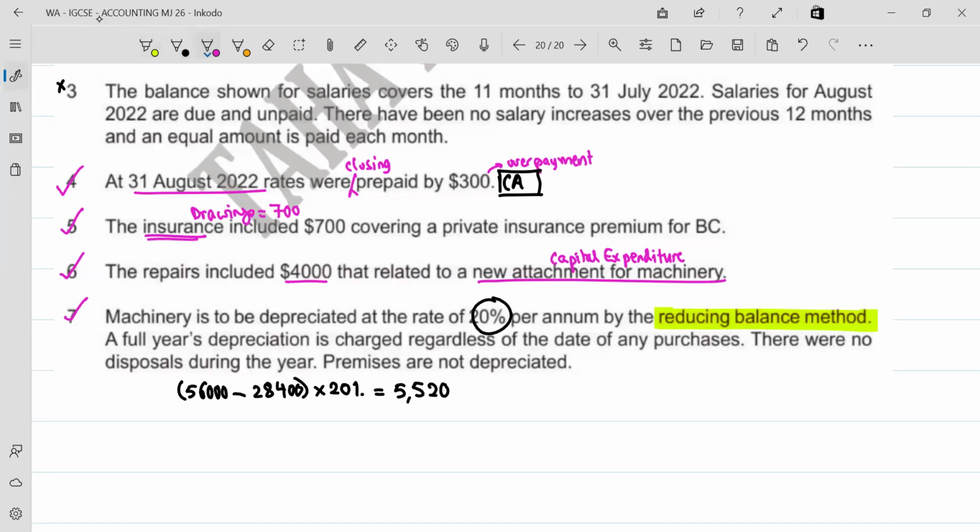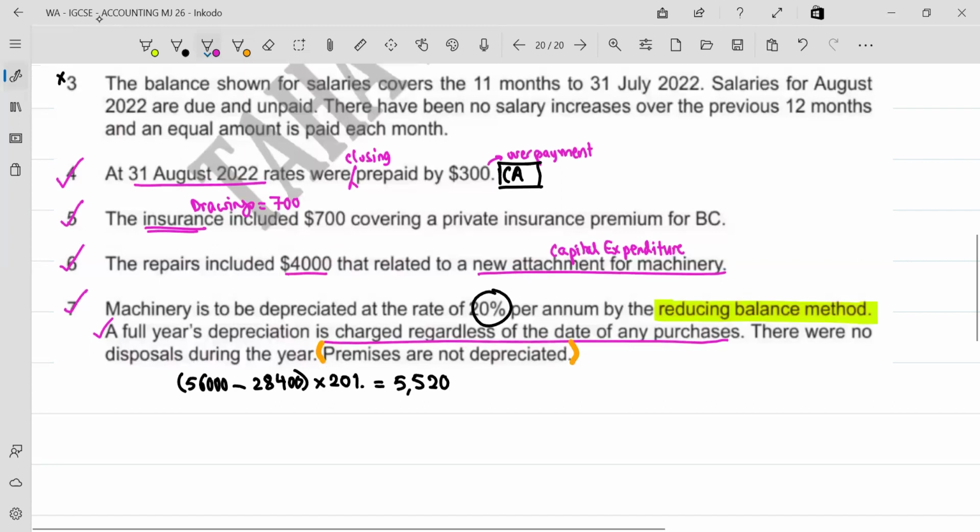Now let's read the rest of the statement. It says a full year's depreciation charge regardless of the date of any purchase. Suppose we buy non-current assets, we could have bought them in the middle of the year, 2 months before the year end, 3 months before the year end, or in the first month. But it says regardless of the date of purchase, you will have to charge a full year's depreciation. And then it says there were no disposals during the year. And the last point is premises are not depreciated. So you don't have a depreciation expense for premises.